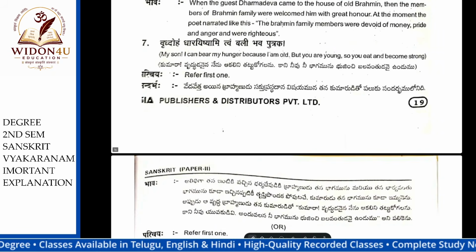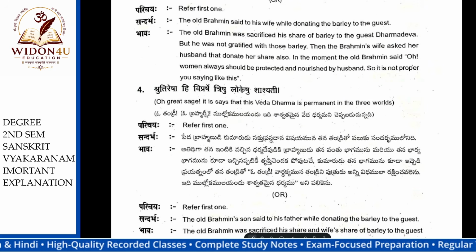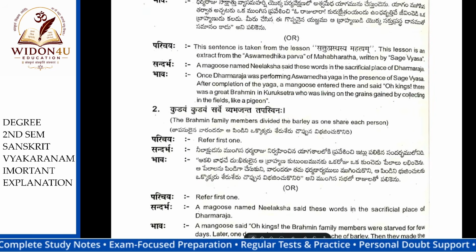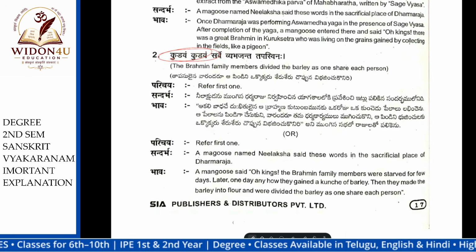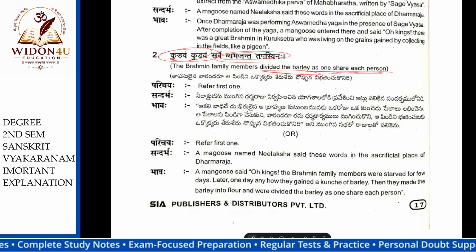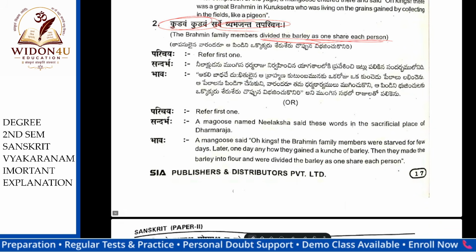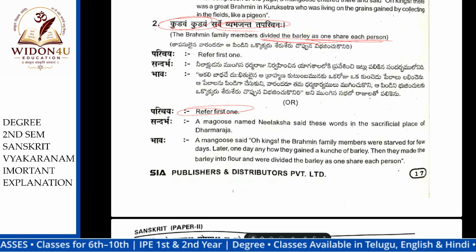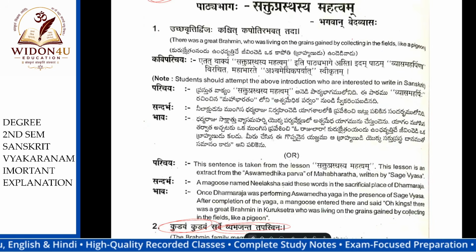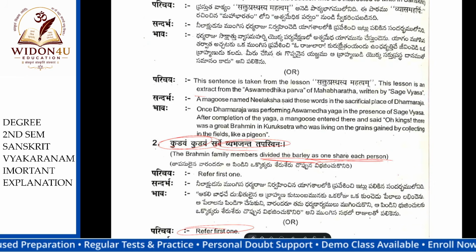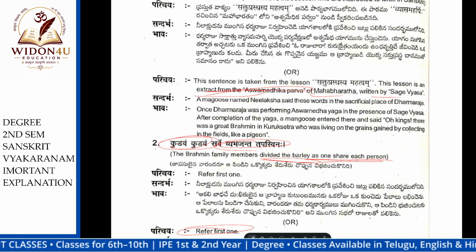Kudavam. Part by part. See, this is the one. Kudavam. Part by part. They divided the food part by part. Vyabhajantaha tapasvinaha. See, the Brahmin family divided the barley, a share for each person, to eat. Okay, what is the parichayam? Same Kavi Parichayam. This line is taken from the Saktu Prasthaya Mahatmyam, extracted from the Ashwamedhika Parva of the Mahabharata, written by Sage Vyasa.